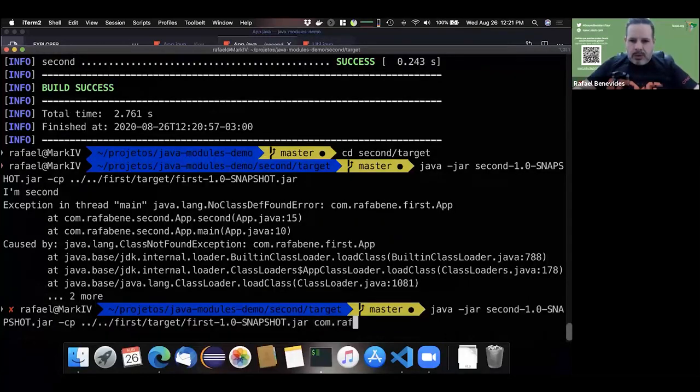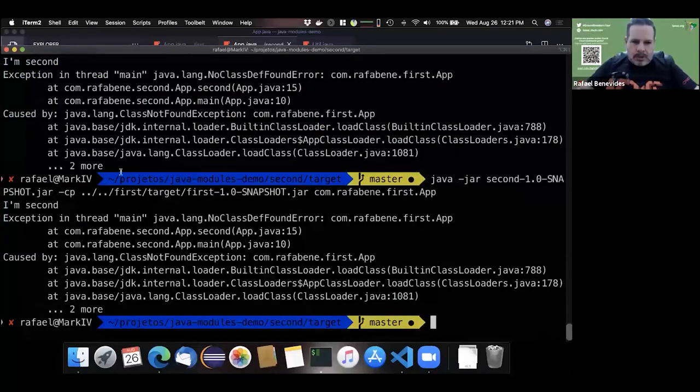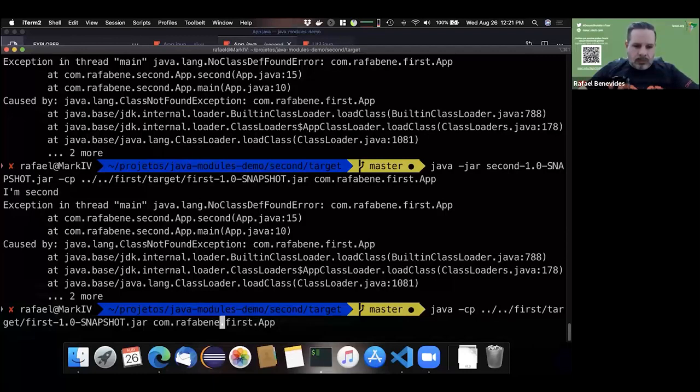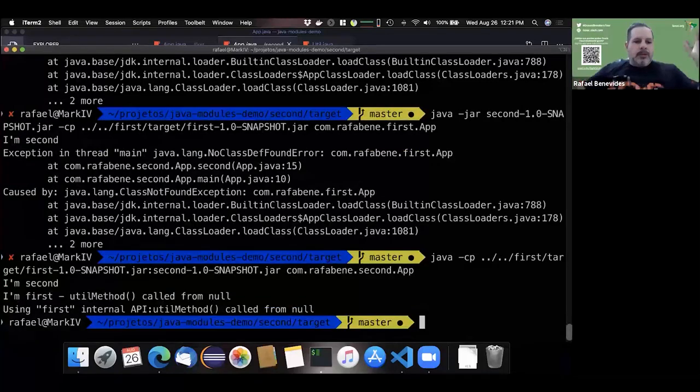First, com.rafabenavides.first.app. Class not found error. So let me see here. second.jar com second app. Yeah, it worked.